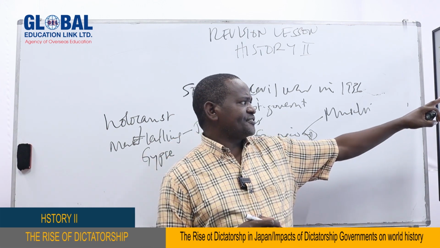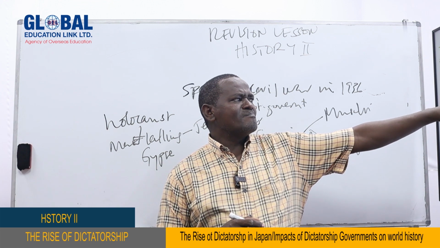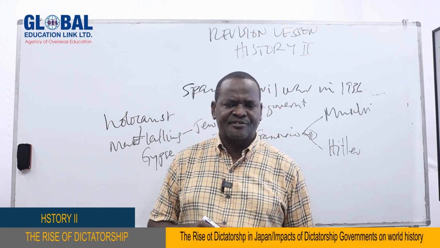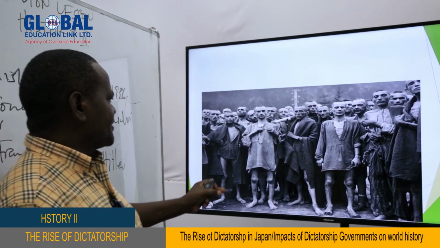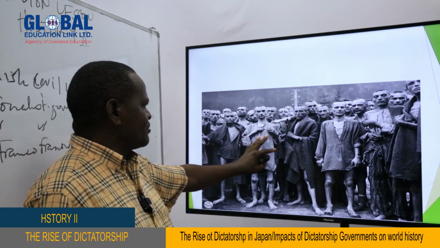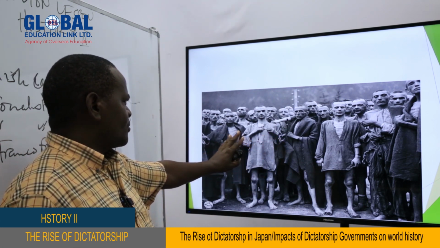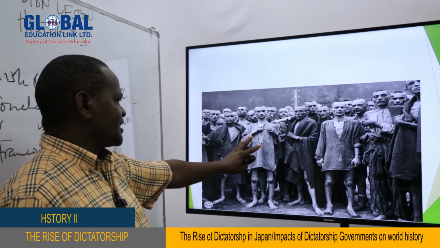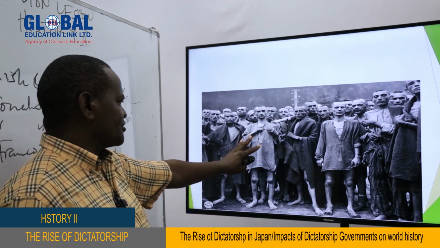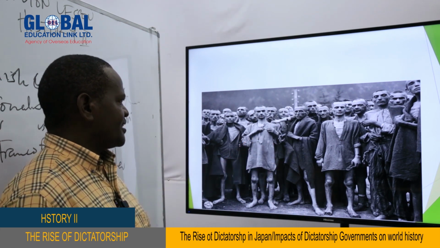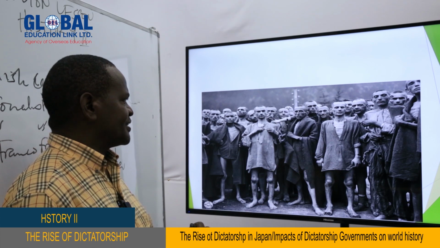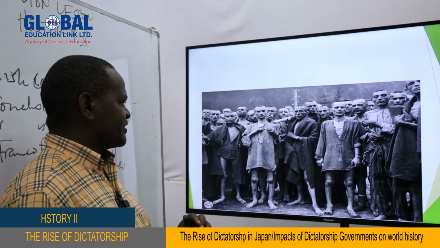And this, as you can see, led to the killing of millions of people. Most affected people here were Jews. About 6 million Jews were killed in the gas chamber by Hitler because of those policies of dictatorship. These are the Jews, as you can see. They are put in the concentration camp waiting for the final solution, as Hitler described. Just look at them. It's very sad. So this also explains the effects or the impact of these policies of Nazism, fascism, or even that Japanese dictatorship.